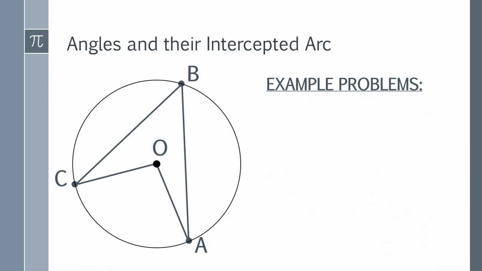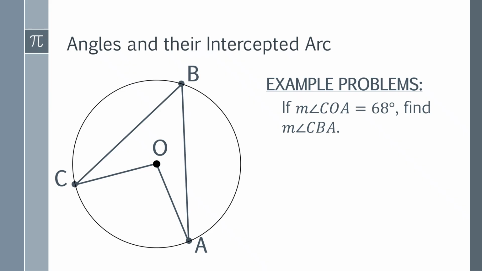Let's have another example problem. If the measure of angle COA is 68 degrees, find the measure of angle CBA. Pause this video to answer this first, and whenever you're ready, please resume this video. Here's the tip: please go back or recall some of the theorems first to find the measure of angle BCA. Done already? Let us answer.